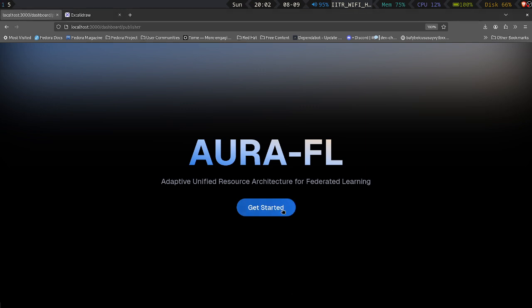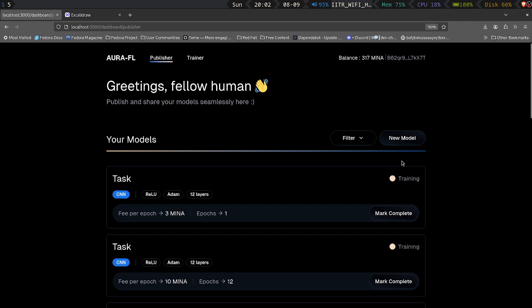So I will click on get started and you will be met with a dashboard. Now you can be two types of people in OraFL. You can either be a publisher who publishes his model for trainers to train. So trainers train the model on local data, and that's what I'm going to show you.